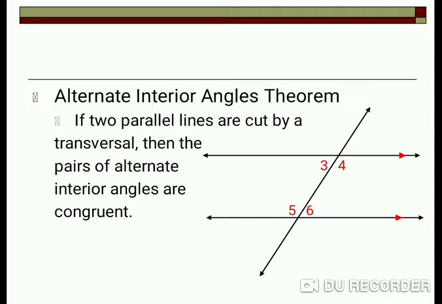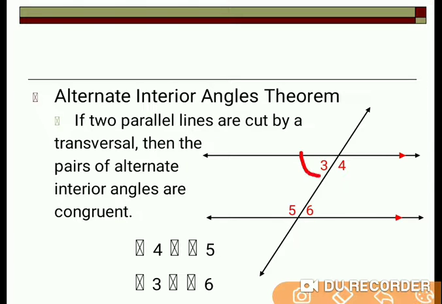And how can they be paired together? Look, angles 4 and 5 make one pair. Angles 3 and 6 make another pair of alternate interior angles. So you can say angles 4 and 5 are congruent because they are alternate interior angles. Same way we can say angles 3 and 6 are congruent.